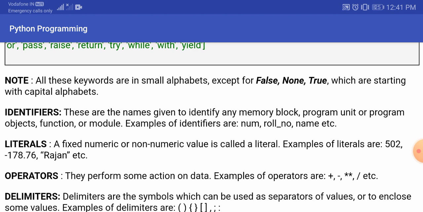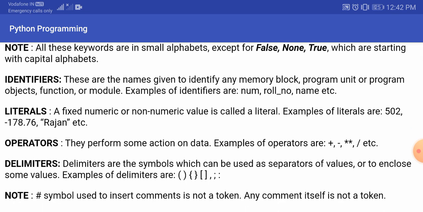But you have to be careful with one thing: whenever you are using any name as an identifier, you have to be very specific about the spacing. Whenever you are writing two separate words, you have to use an underscore there. You cannot leave a blank space. You cannot write roll space no, that will not be accepted as an identifier. Whenever you want to give two separate words as a single word, you can use a separator like this underscore. It will not take the space character, instead it will use an underscore. If you give a space, it is going to create an error for you.